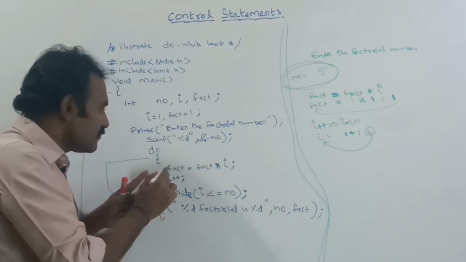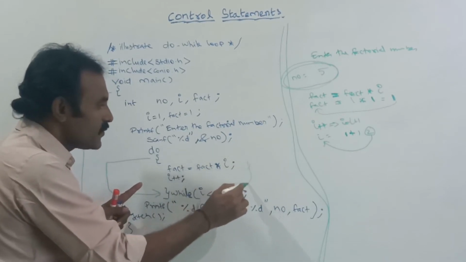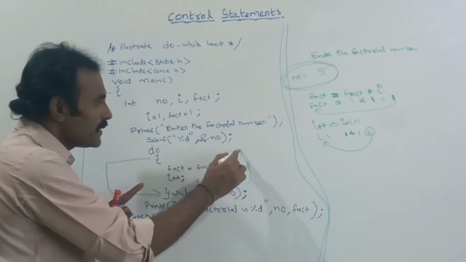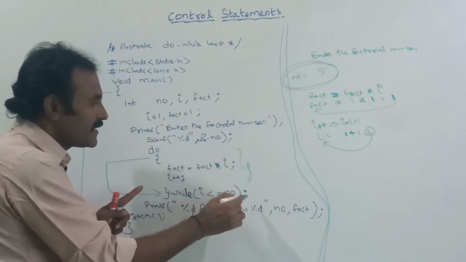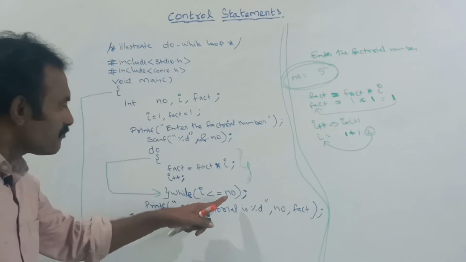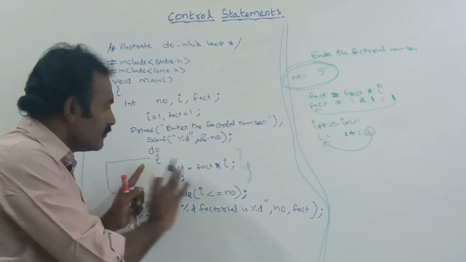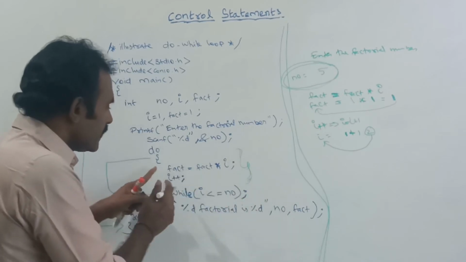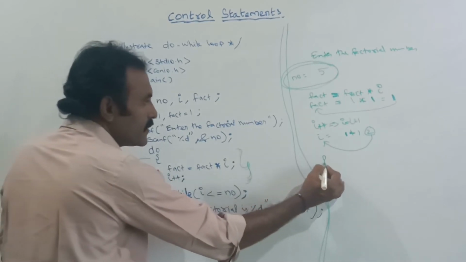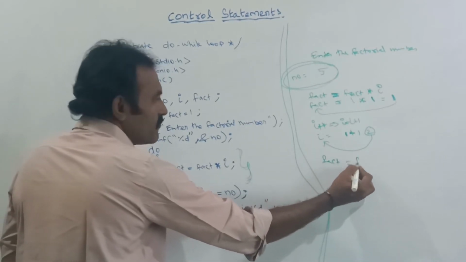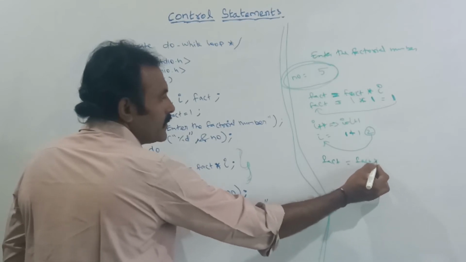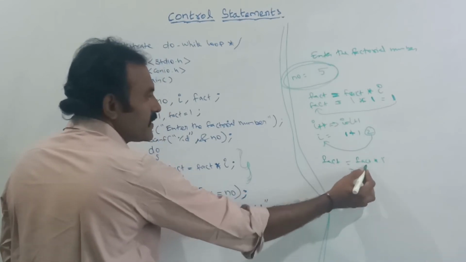Here this is the body of the loop. Inside this only, the iteration will be repeated. Here this condition is true, so again this formula will be executed. Here I am telling fact is equal to fact into I. Now what is the fact value?